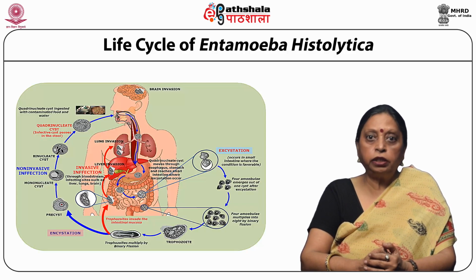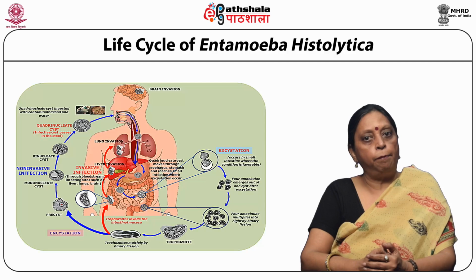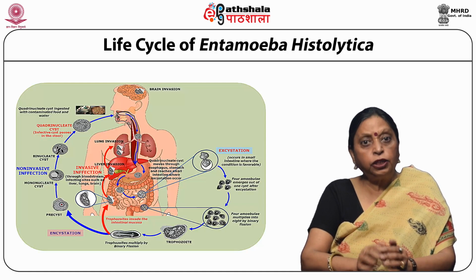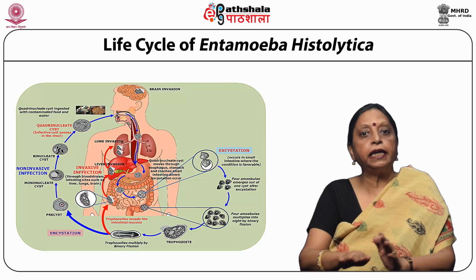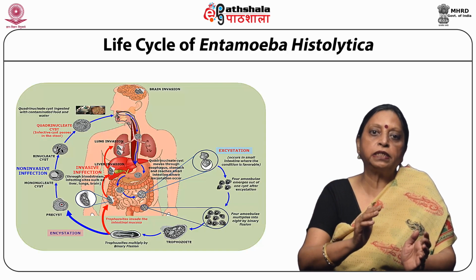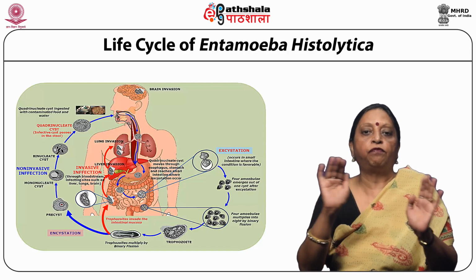Encystation does not take place in the tissues of man, neither in the intestinal mucosa nor in the liver, lungs, etc. Thus, actually, the metastatic invasion of the trophozoites, for all biological purposes, is a dead end for the parasite.